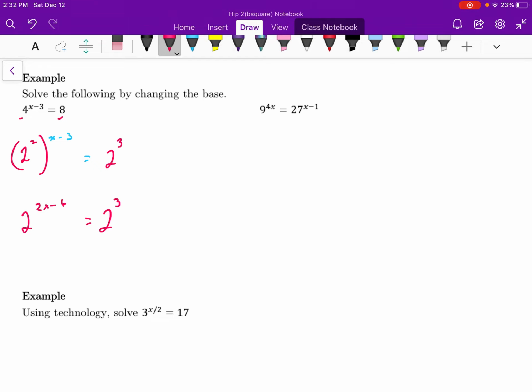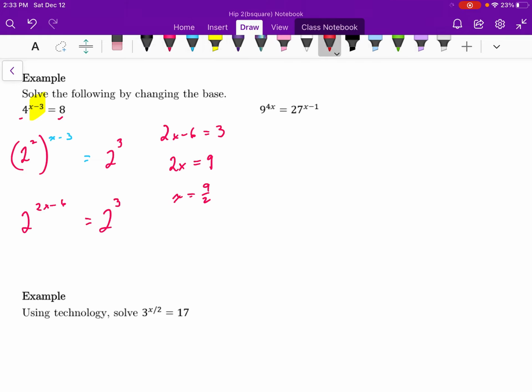Since the left-hand side and right-hand side are equal and they have the same base, I can simply state that their exponents are equal. So now allow me to find the rest out here. So 2x, if I add 6 to both sides, 2x is equal to 9. If I divide both sides by 2, I get x is equal to 9 halves.